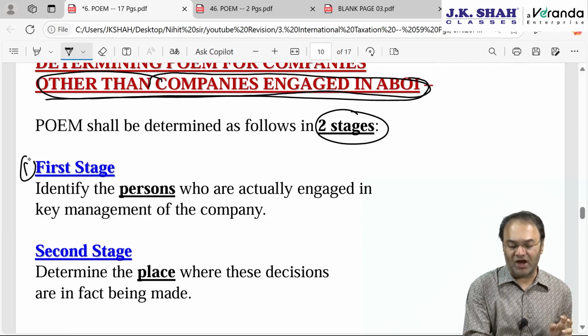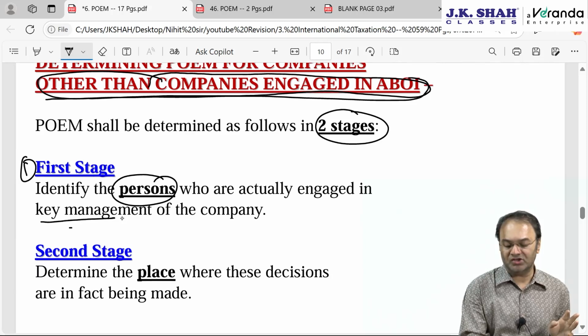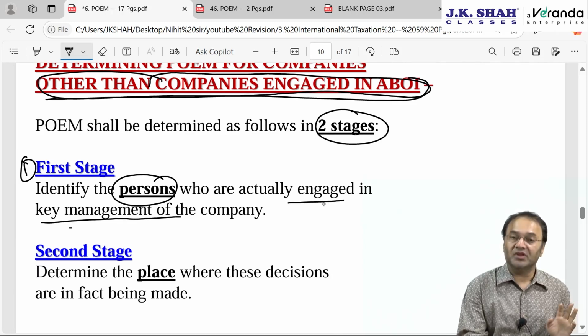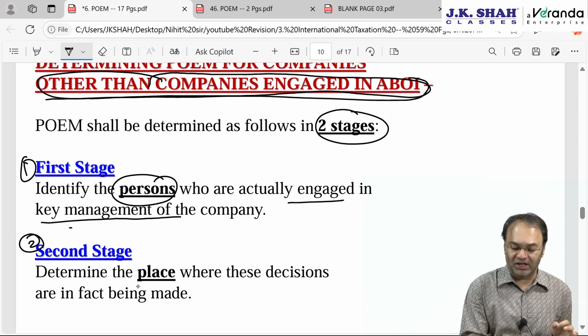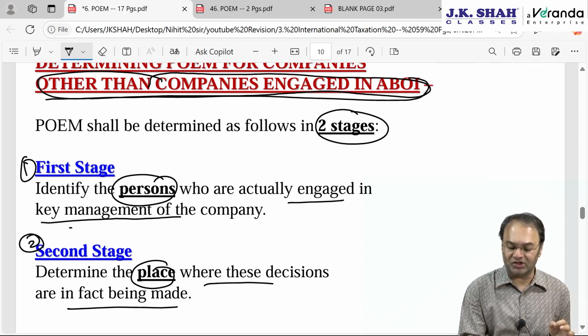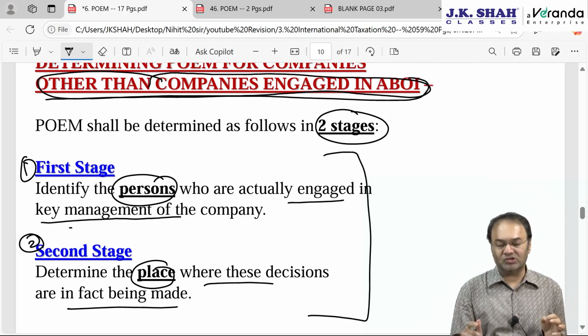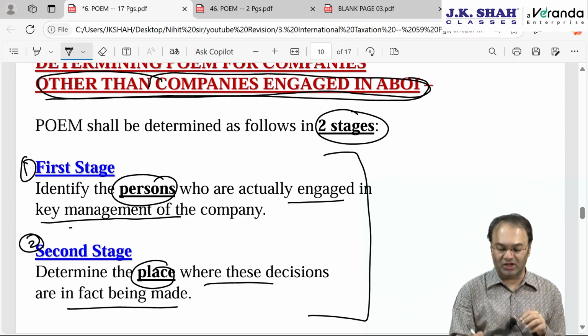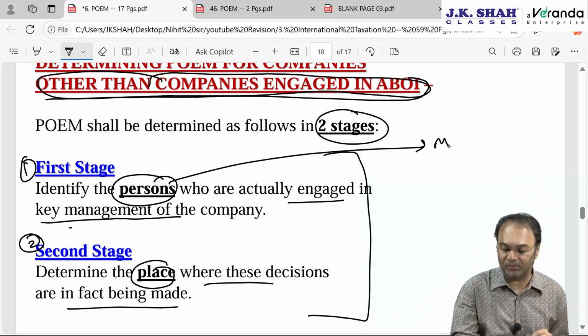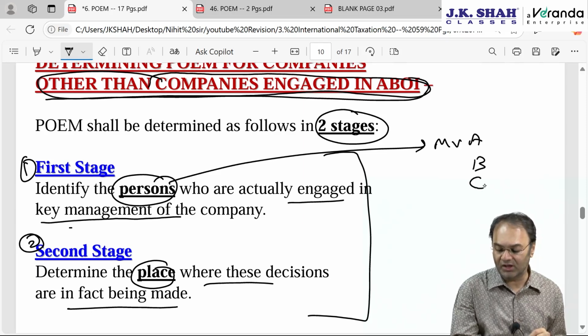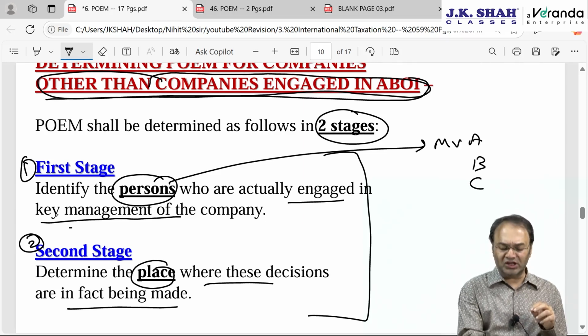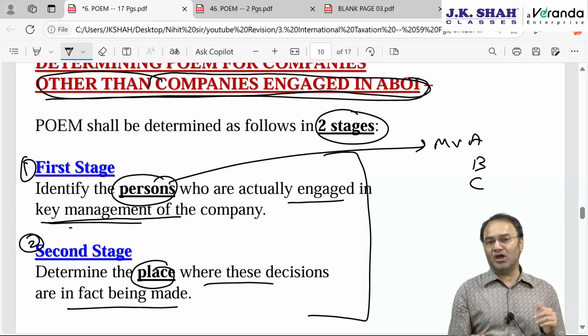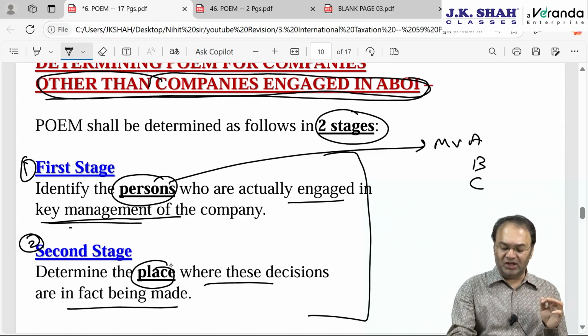Stage number one, find out the persons who are taking key decisions or persons who are engaged in the key management of the company. Second stage or second condition, identify the place from where they are taking such decisions. However, CBDT has given these two points in its circular, but CBDT has not clarified what to do exactly. Supposing the persons I have identified are three people, Mr. A, Mr. B, Mr. C. They are engaged in key management decisions, agreed.